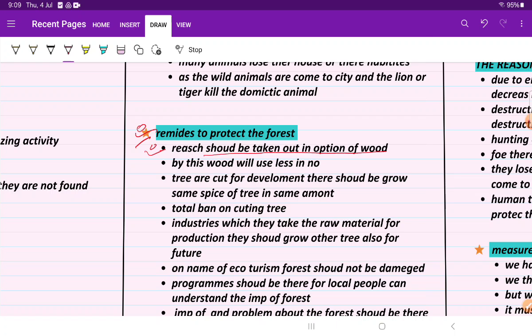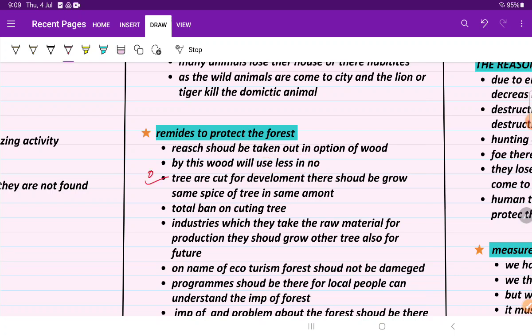So if something else in place of wood is found, we can use that thing compared to wood. The second point is, by searching for the other option, we will get that thing as compared to wood. So the use of wood will decrease, and fewer trees will be cut.